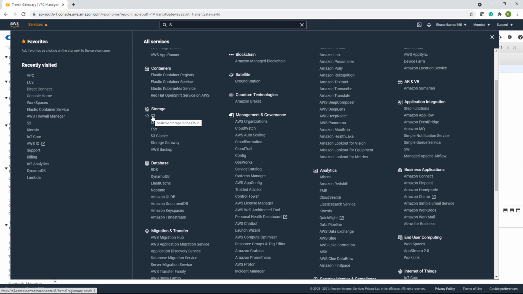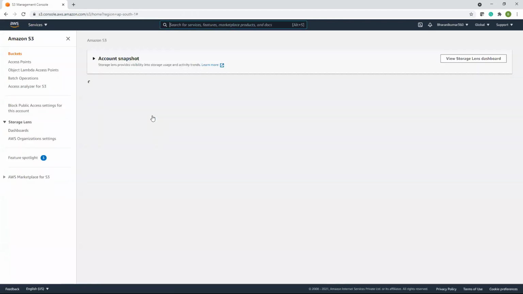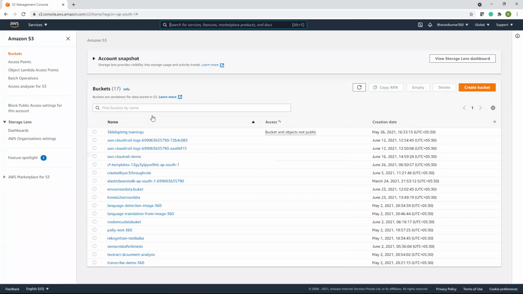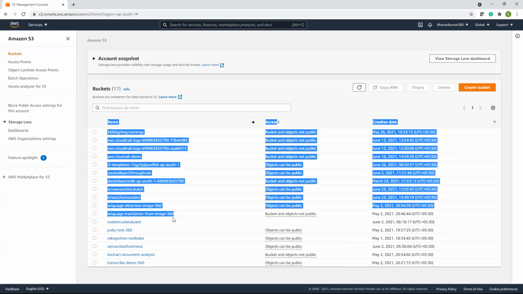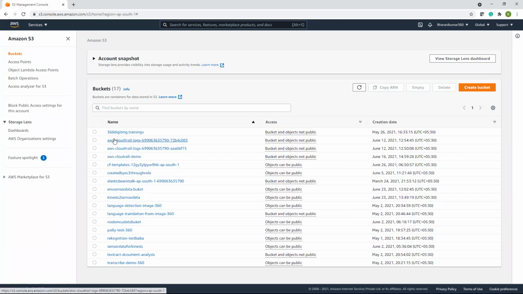S3 is simple storage service. That's why it's called S3. And it is object storage. We have object storage in other clouds also, like Azure. Azure calls it blob storage. And all these are the S3 buckets I have created so far. How S3 works is it can store any kind of data.